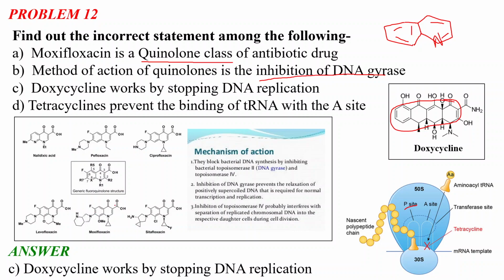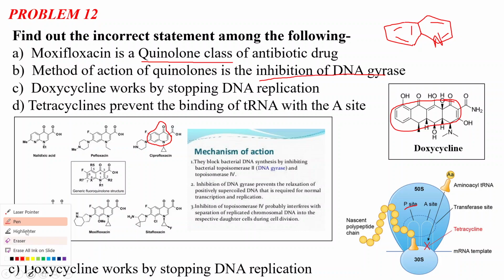Quinolone means we will have a ketone group here. So this is the quinolone group, and depending on this quinolone pharmacophore, this antibiotic class got its name as quinolone. These are a few examples of the quinolones: ciprofloxacin, moxifloxacin, levofloxacin. We have this quinolone core in each and every molecule, but the side chains are different, and based on the different side chains, we have different names for the drug molecules.